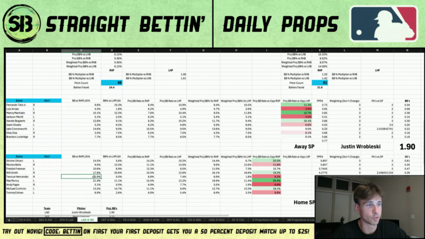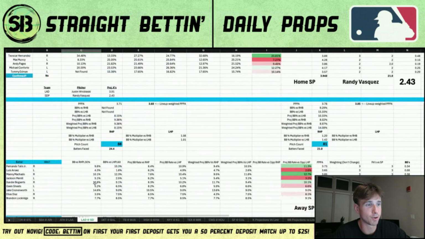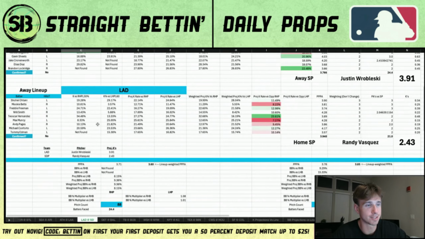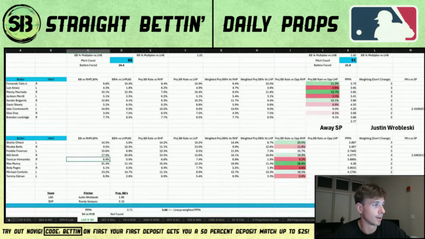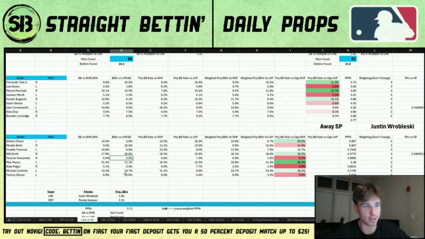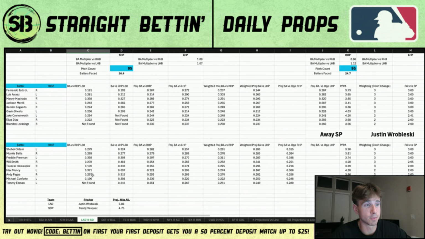Also, Teoscar against righties, like I said, for getting hits when you're fading hits. He does have a 6.9% walk rate over the last 30 days. Teoscar does against righties, which is like something. He hasn't even walked against lefties over the last 60 days. So, yeah, guys, when Teoscar Hernandez faces a lefty, his chances of not putting the ball in play are so much higher than they are when he's facing a righty. So, yeah, Teoscar's batting average against righties over the last 30 is .170.